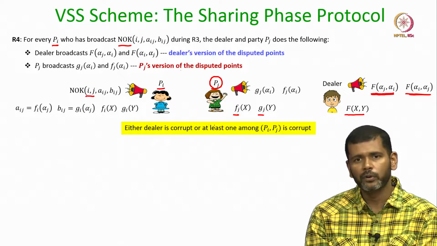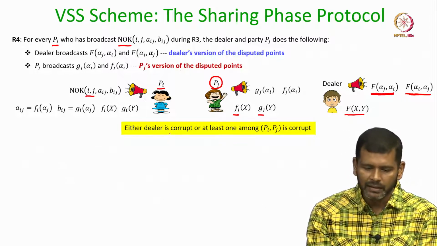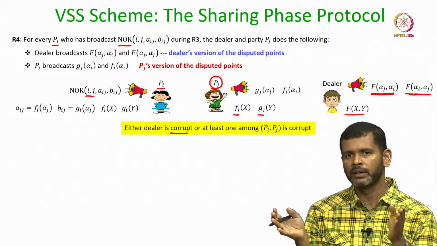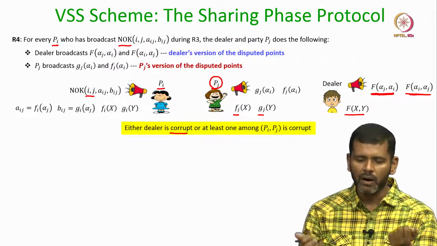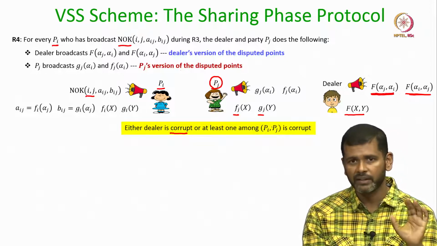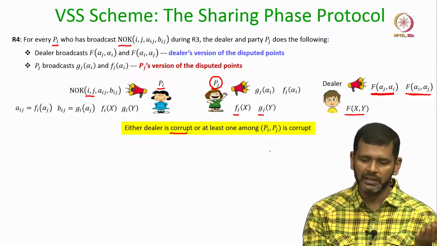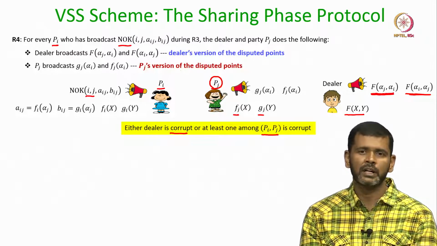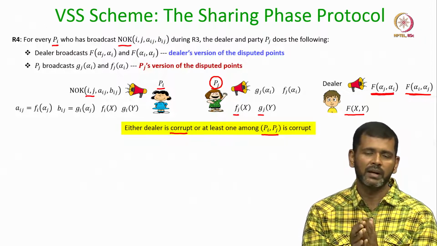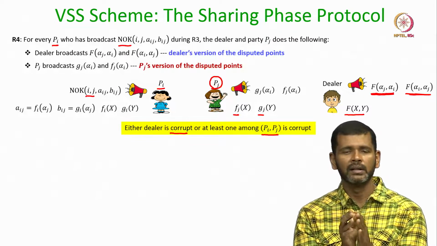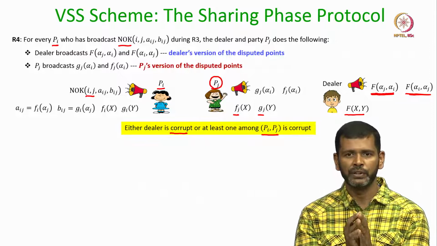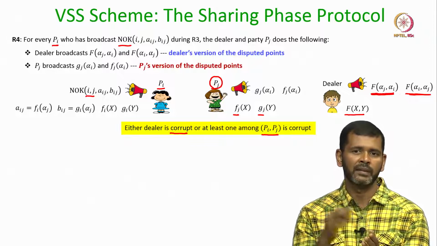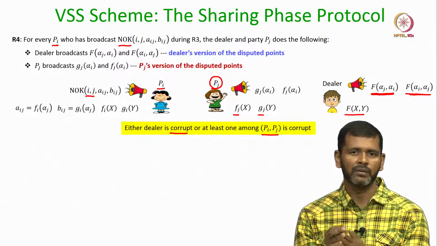Now, what can we conclude here? If at all there is a dispute between Pi and Pj, then either the dealer is corrupt and it has distributed inconsistent polynomials to Pi and Pj, or if the dealer is honest but there is still a dispute between Pi and Pj, then at least one of them is corrupt. Because if the dealer, Pi and Pj are all honest, then the row and column polynomials of Pi and Pj will be pairwise consistent and there will be no dispute in the first place, namely Pi will say OK for Pj and Pj will also say OK for Pi.